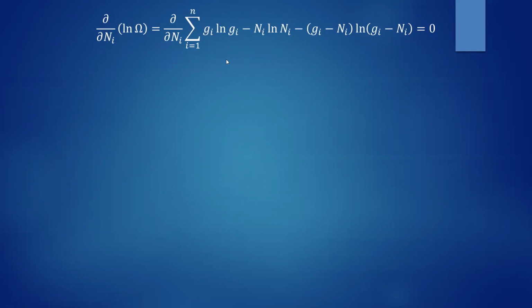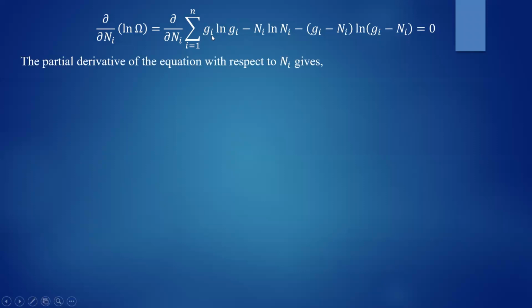Now differentiate this. The first term is a constant because it contains gi, therefore the first term will become 0.